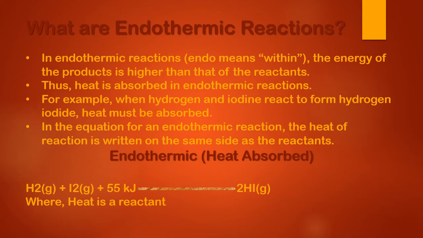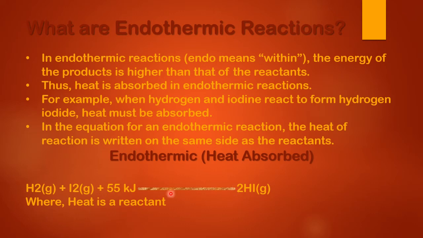For example, we have a little example here. When hydrogen and iodine react to form hydrogen iodide, heat must be absorbed. So here you can see an example of an endothermic reaction. Heat is absorbed. How? This is your H2 gas, hydrogen gas. When it reacts with iodine gas, it needs 55 kilojoules of energy so that they can transform themselves into hydrogen iodide. So here heat is a reactant.